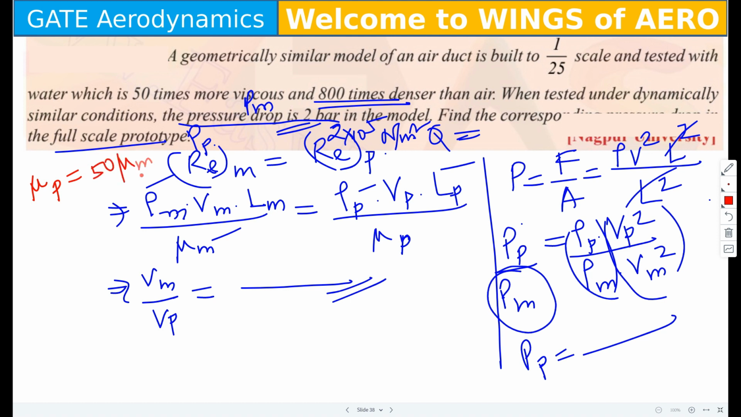Because mu, M, model, that is given. Water is, yes ma'am, it is given that water is 50 times more viscous than air. How can you write this? Then which is more? Water is more. Yes ma'am. Water is more viscous than air, 50 times more. Yes ma'am.